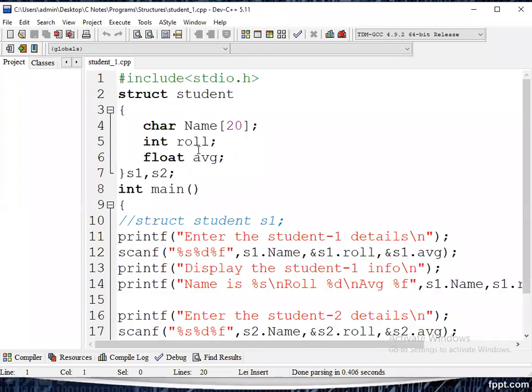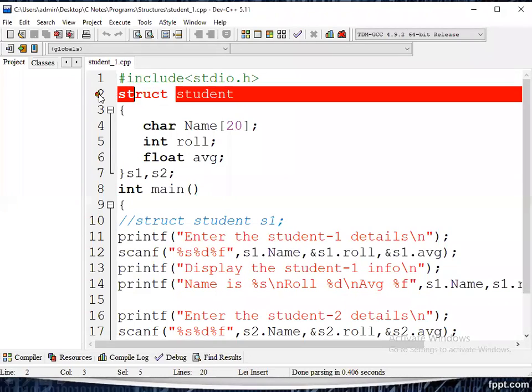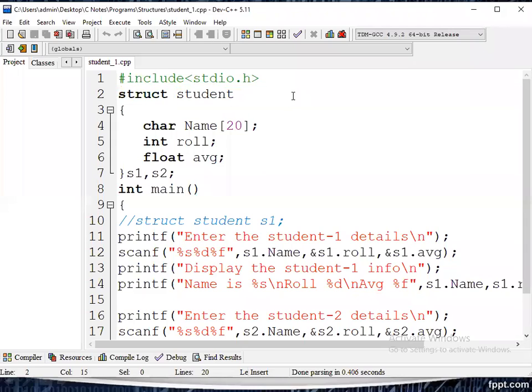Okay, it is a very simple and best example. Here you can see the structure name is student, and struct is the keyword. It must be enclosed with an open brace and a closed brace. What are the members? Name, roll number, and average.